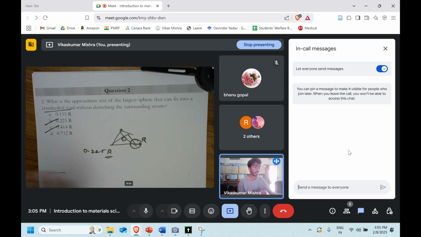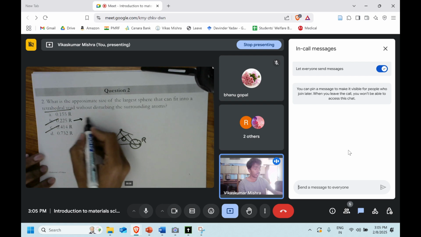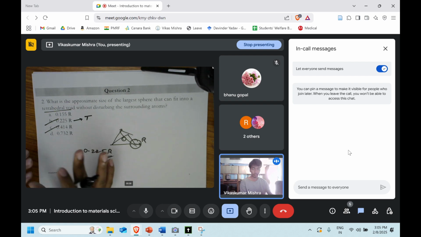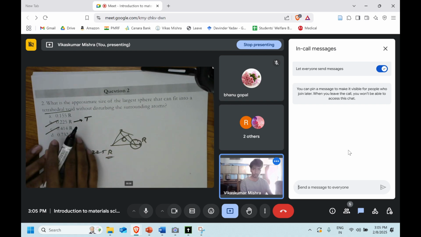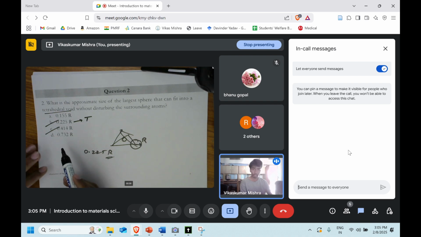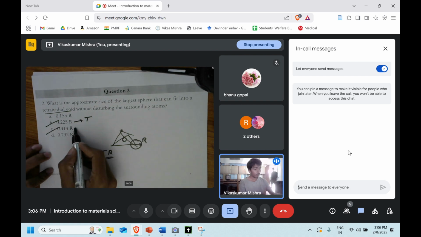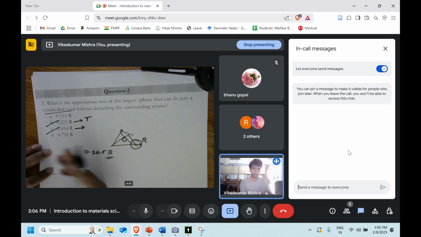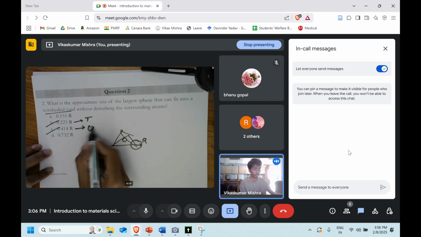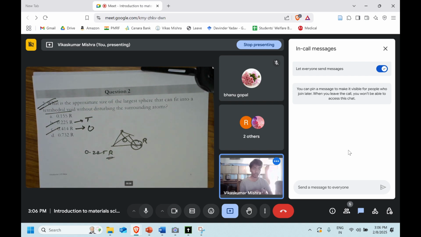Yeah, please pardon me. So we got to know that 0.225 is for the tetrahedral void. If we put any atom which is of less than or equal to this particular size, then it's not going to disturb our lattice. While if we keep more than that, then our lattice will be distorted. That tetrahedral void will distort the atoms nearby. While for the octahedral, it's comparatively higher, so 0.414 r, where r is again the radius of the atom. So this is for the octahedral, and that's how we have solved this question.